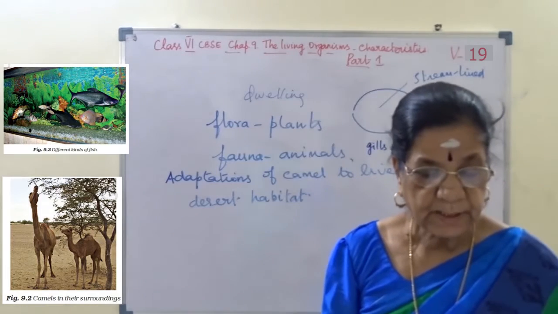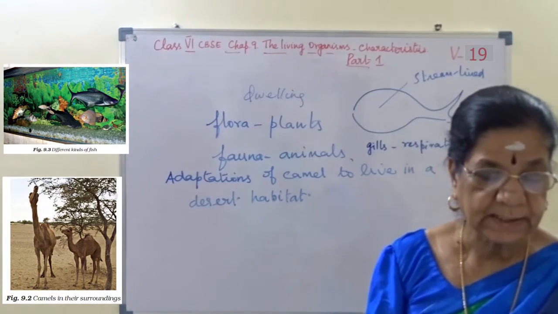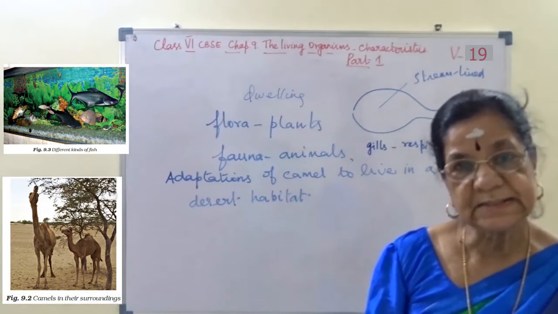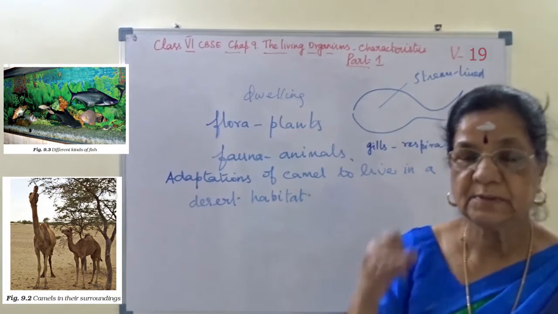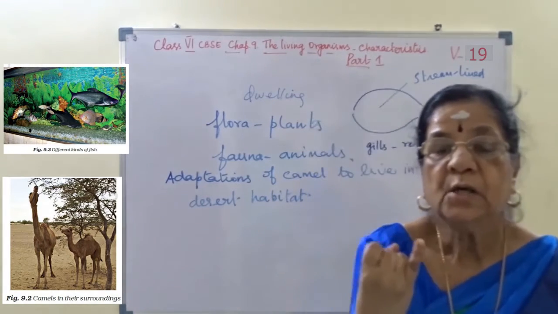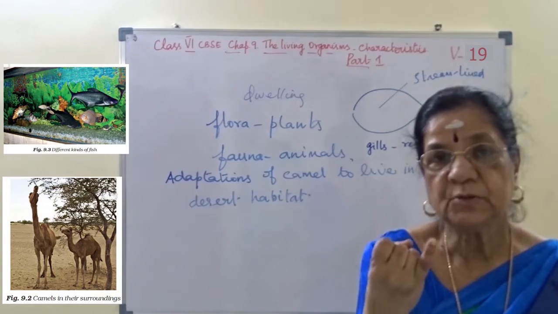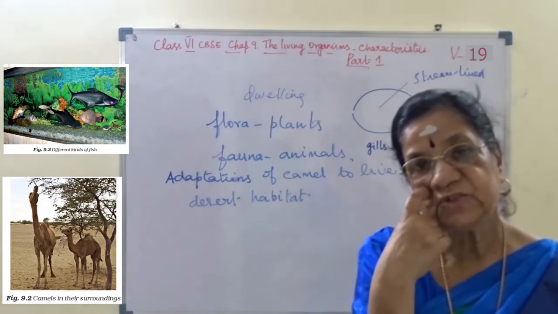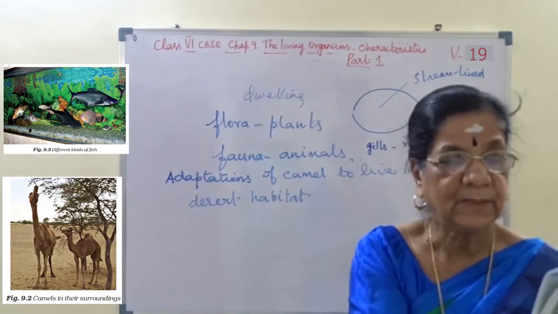The plants and animals that live on land live in a terrestrial habitat. Camels live in a desert habitat, which is hot and dry. Fish live in water, so that is an aquatic habitat.